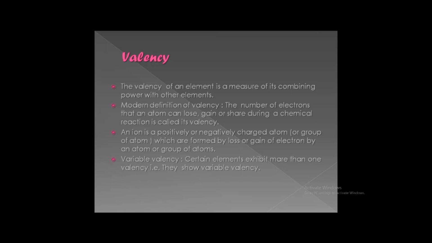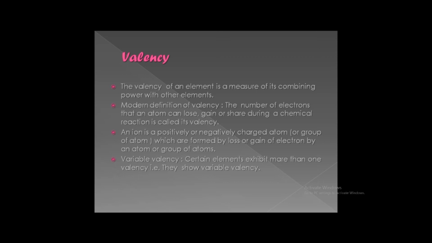Second case, take an example of magnesium. Magnesium's atomic number is 12. Its electronic configuration is 2, 8, 2. If it removes 2 electrons, magnesium will gain 2 positive charges. From here we derive a conclusion: if an element loses 2 electrons and gains 2 positive charges, then it will be called divalent.